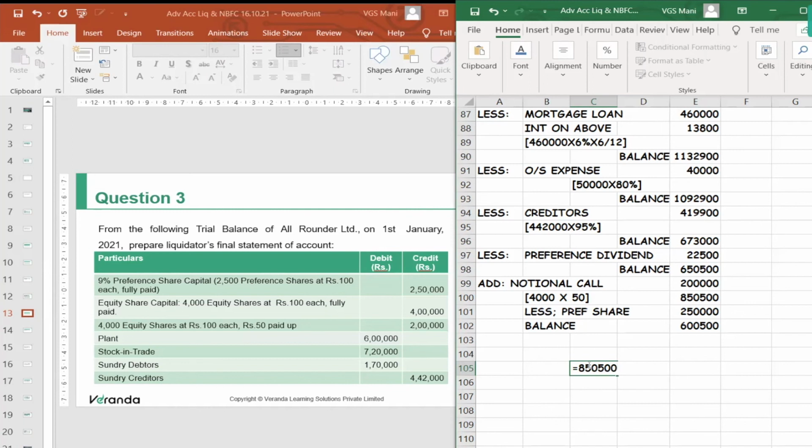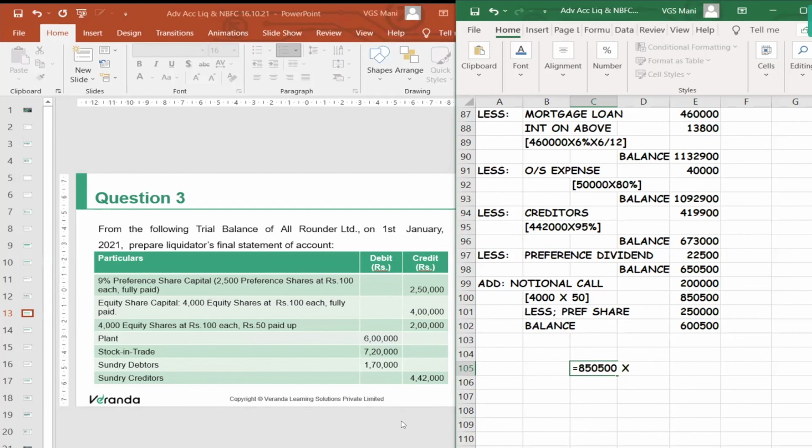8,50,500 is the total amount to be settled to shareholders as well as preference shares, and we need to pay liquidator remuneration.